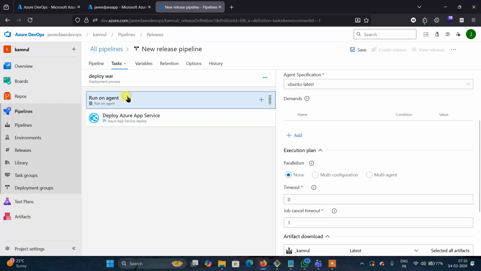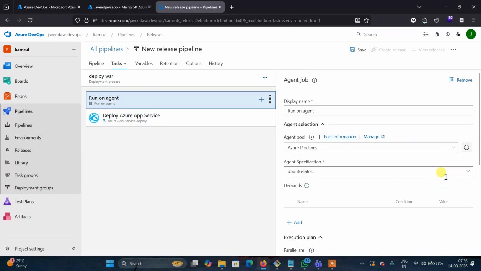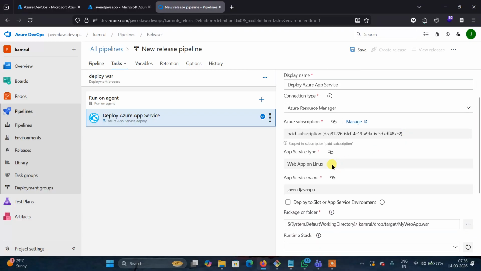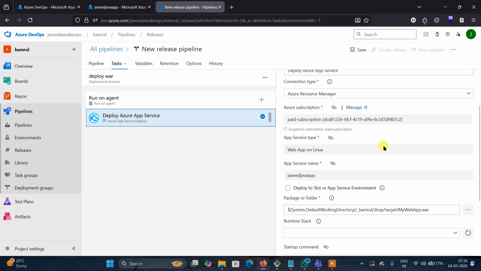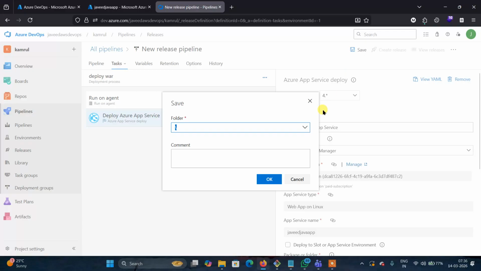This is the agent where the release pipeline will run. This is to deploy that war generated by the build pipeline to which application? Here, web app Linux. This is the subscription. Now click on save. If you want to generate another folder, we can generate it also. Just click on OK.